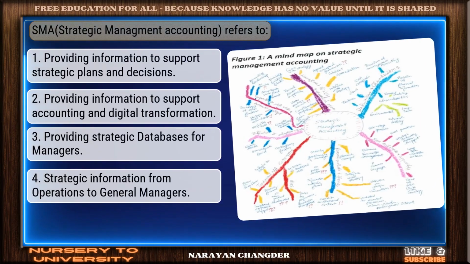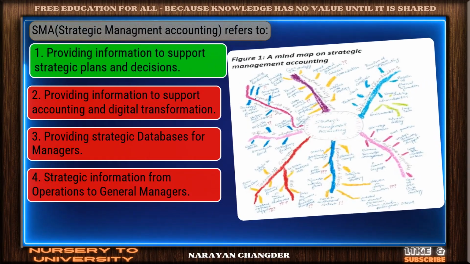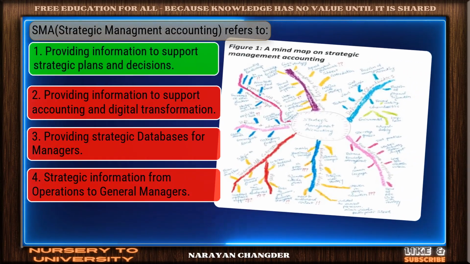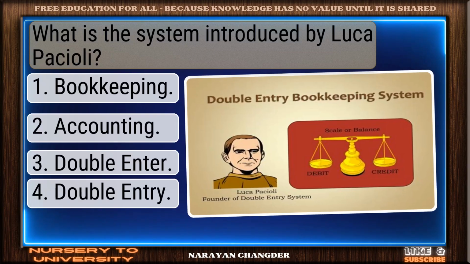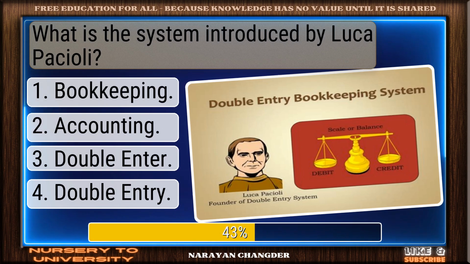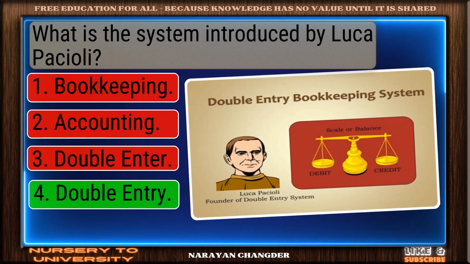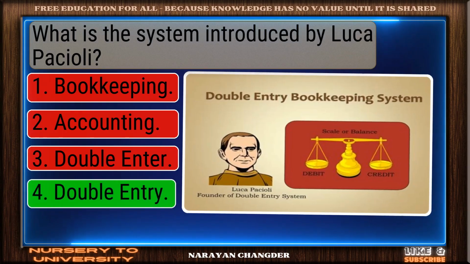SMA refers to... Providing information to support strategic plans and decisions works well here. What is the system introduced by Luca Pacioli? Double entry is a valid choice.